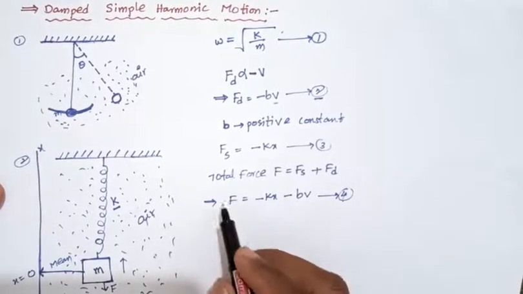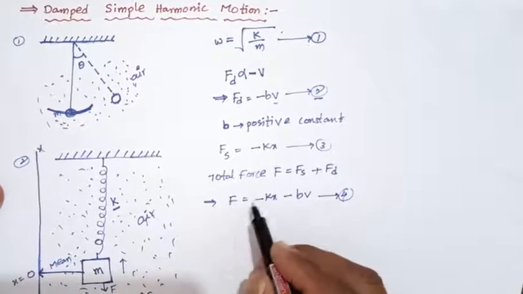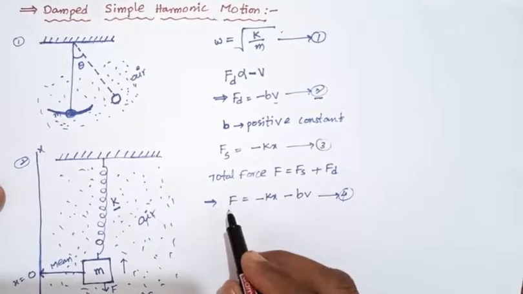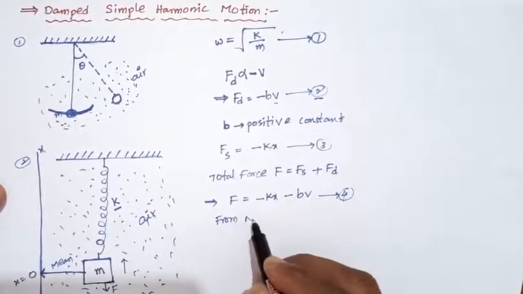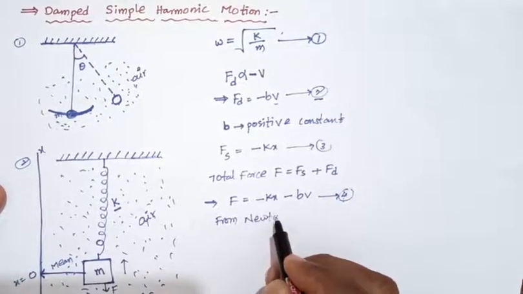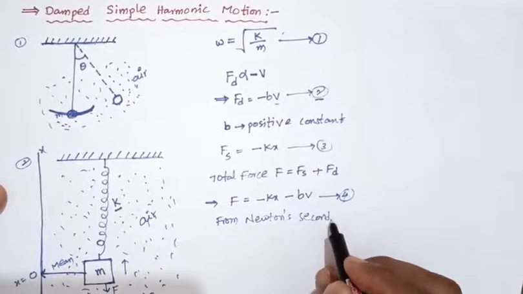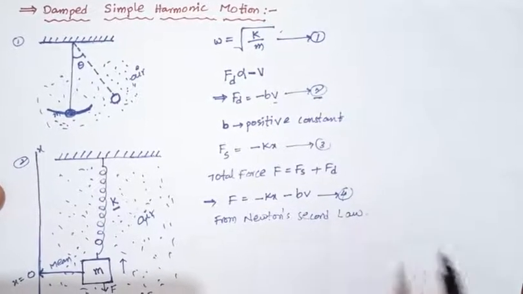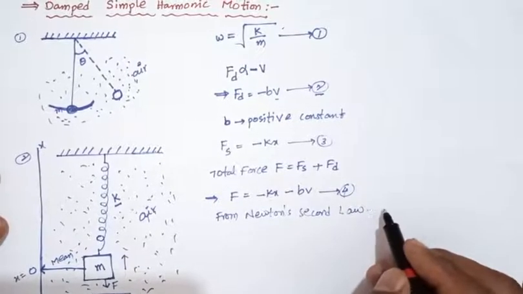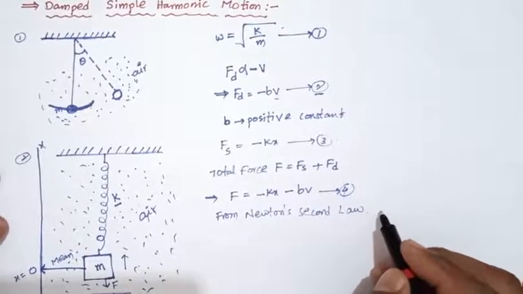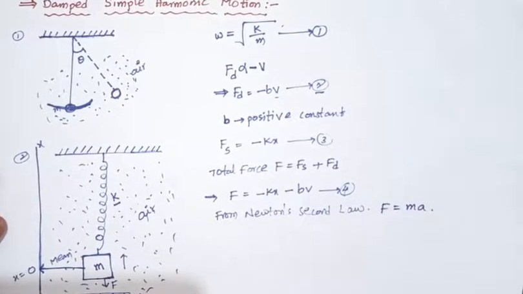Whatever the force applied in the downward direction, according to Newton's second law, what is Newton's second law? F equals m into a.